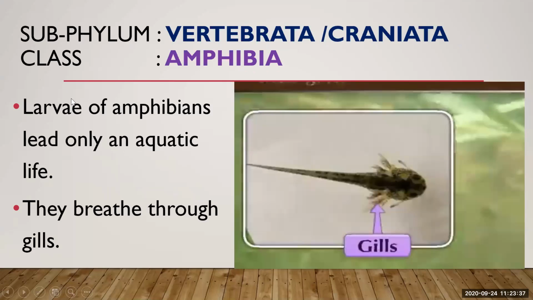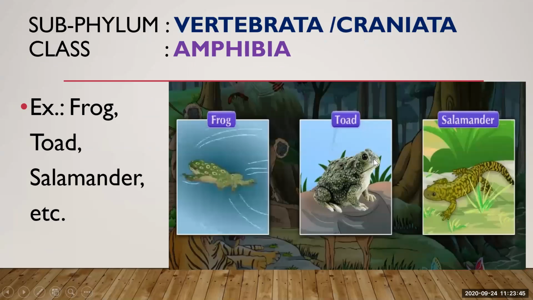I told you the larva of amphibians lives only an aquatic life. They breathe through gills. So they are aquatic in the larval stage. These are the examples of amphibia: frog, toad, salamander, etc. They may have a tail, like the salamander, or not have a tail, like the frog, but they are amphibians because they can live their life on land as well as in water.